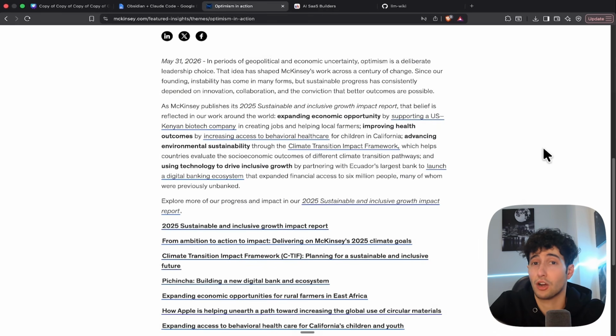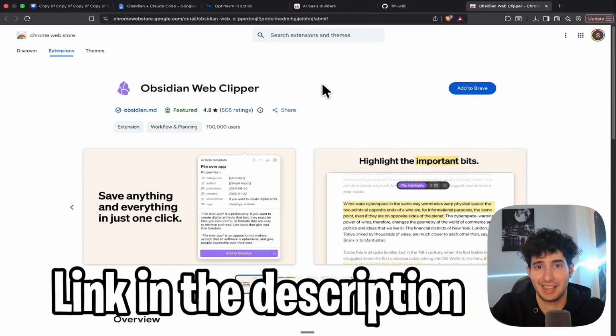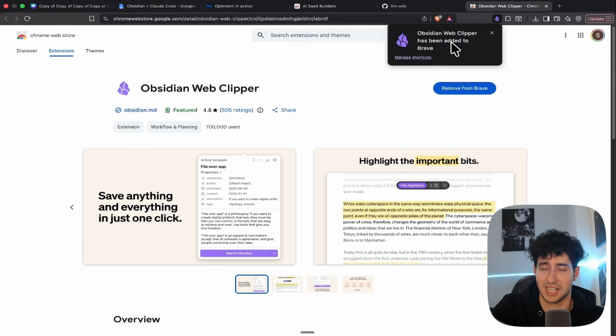But don't worry, because whenever you're reading an article, you have the option to immediately pull it in your Claude's knowledge base with just one click by downloading the Obsidian Web Clipper extension, which to access you can click in the link down below, and then all you have to do is to simply come over here and click on Add to your browser. Then simply click on Add Extension, and the extension will be successfully activated.